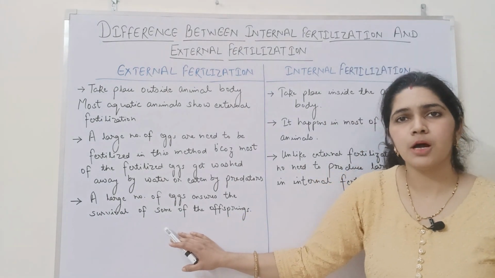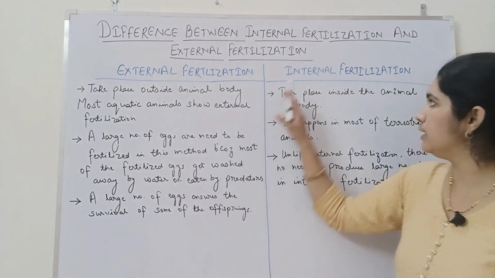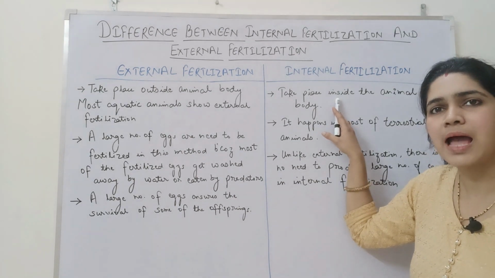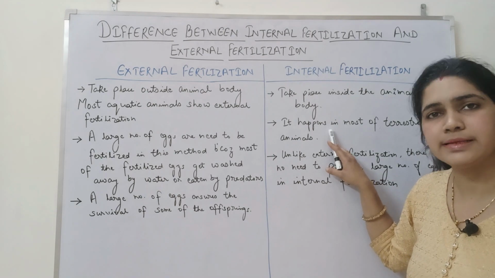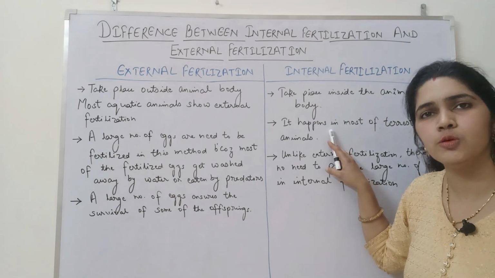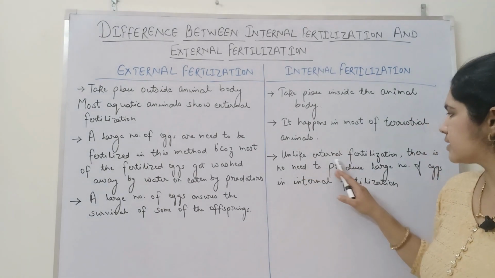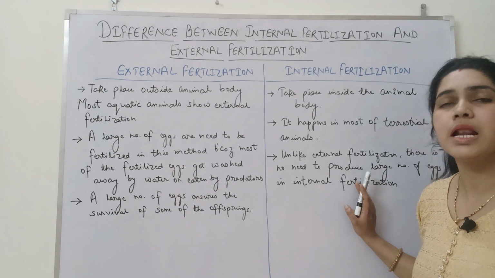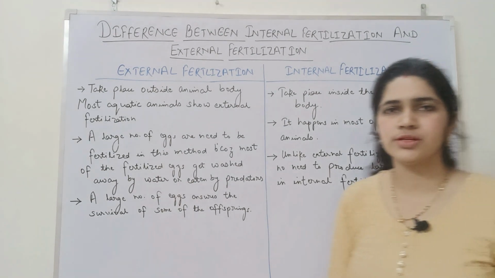Now, if we talk about internal fertilization, as the name suggests, in internal fertilization, fertilization takes place inside the animal body. It happens in most of the terrestrial animals, and even in humans, internal fertilization occurs. Unlike external fertilization, there is no need to produce a large number of eggs in internal fertilization.